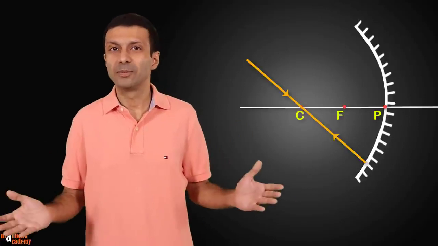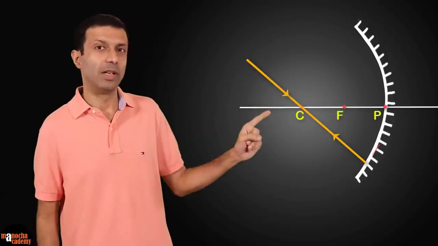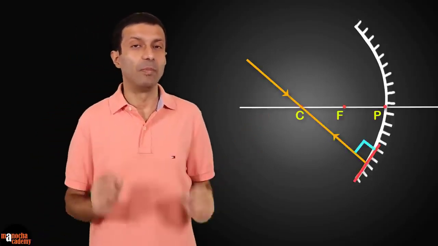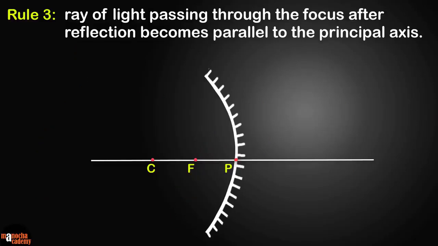Do you know why? That's right. The ray of light falls normally, perpendicular to the mirror. That's why it's reflected back along the same path. Rule 3. A ray of light passing through the focus after reflection becomes parallel to the principal axis. Can you see that rule 3 is exactly opposite of rule 1?